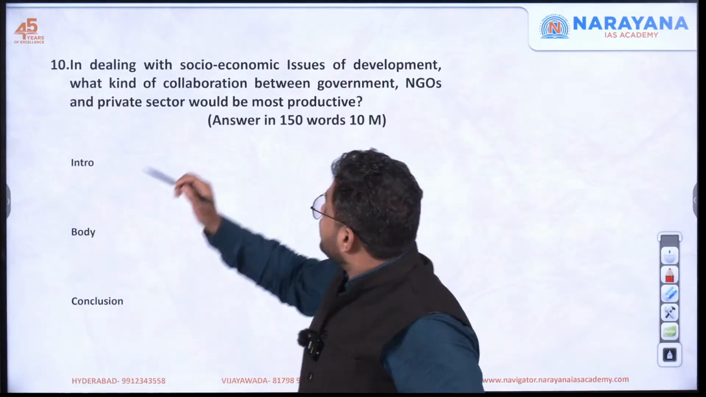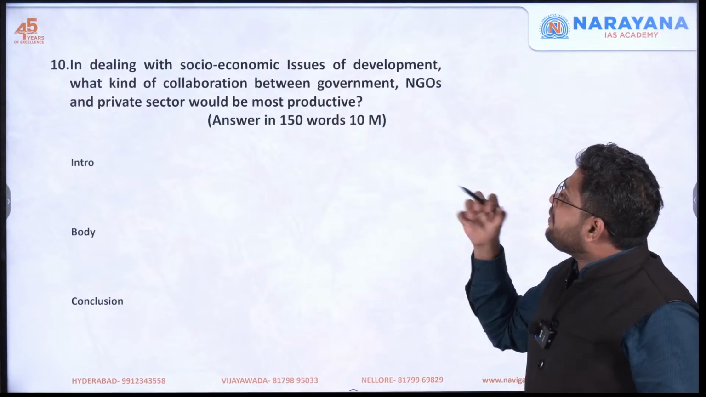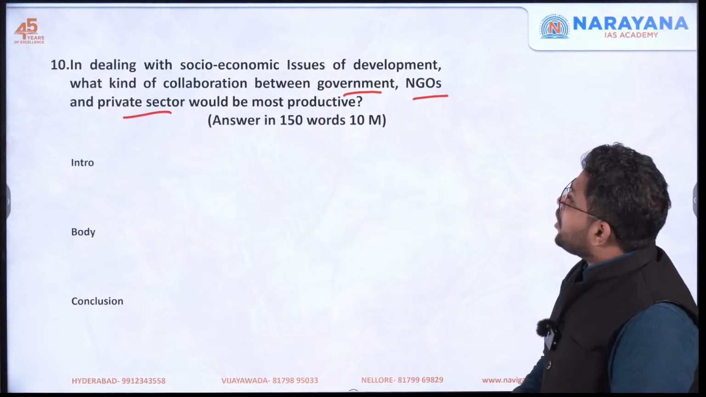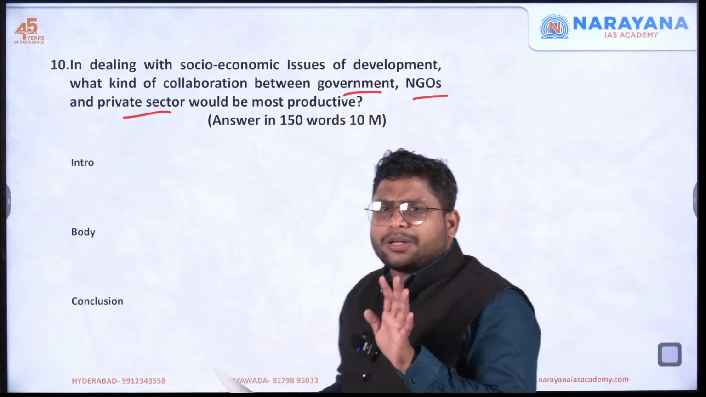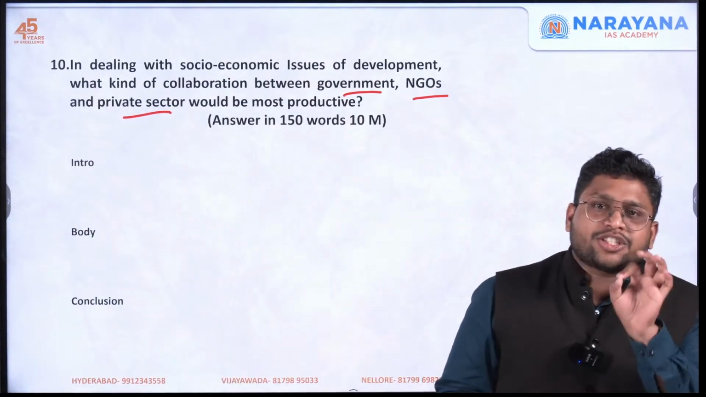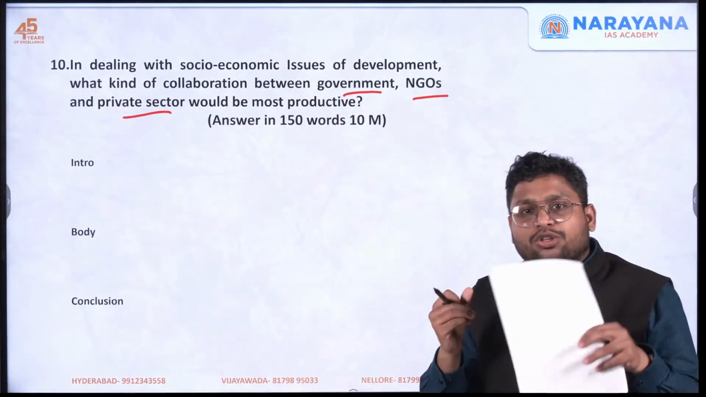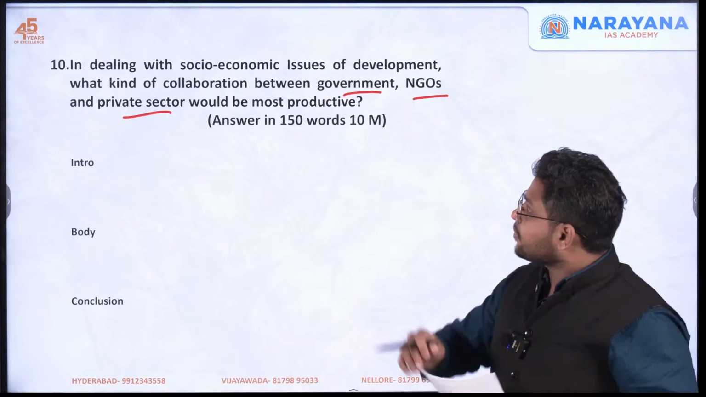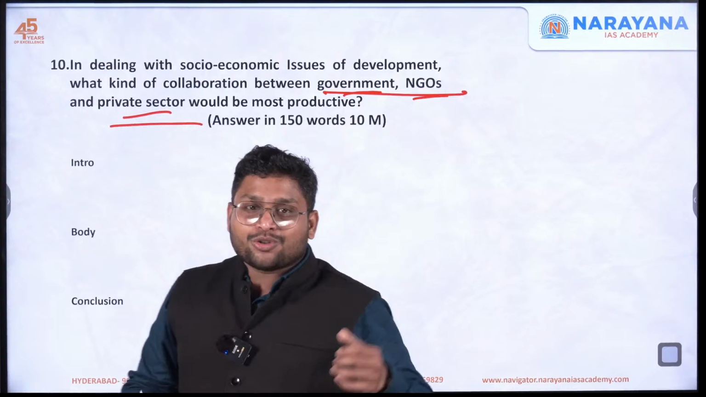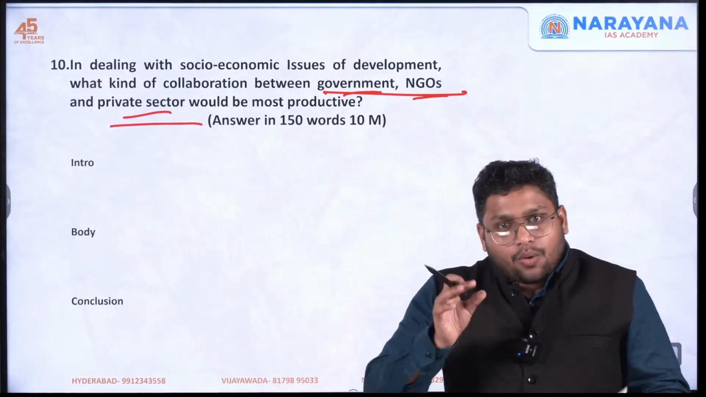Now, moving ahead with the next question, question number 10. In dealing with socio-economic issues of development, what kind of collaboration between government, NGOs and private sector would be most productive? Now, a very simple question. There was a report by Niti Aayog, the SDG India Index report. The report had said the same thing, that to deal with all these socio-economic and development related issues, we need collaboration between these three: government, NGOs and private sector. So the question has repeated the same thing said by Niti Aayog, nothing new. Now you have to discuss.